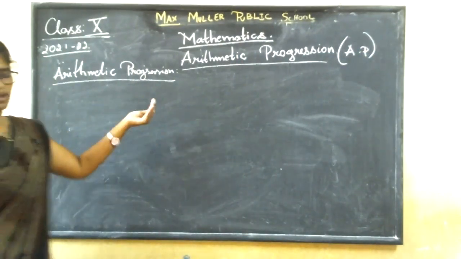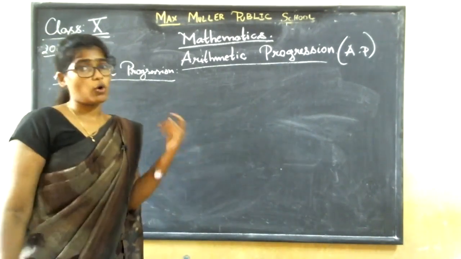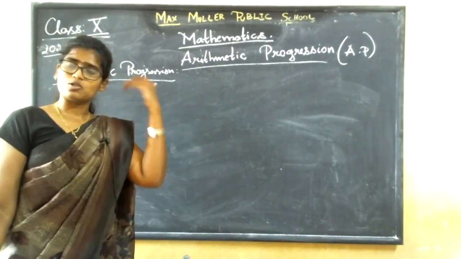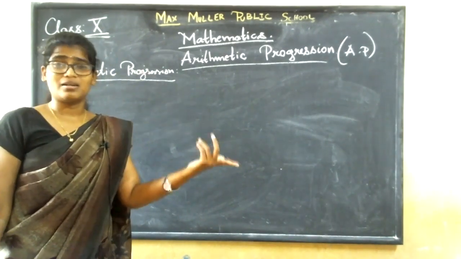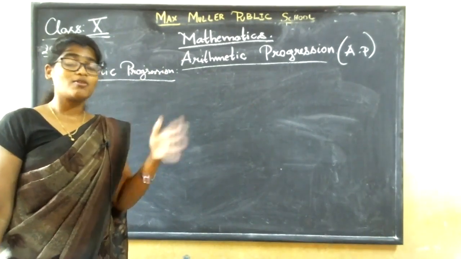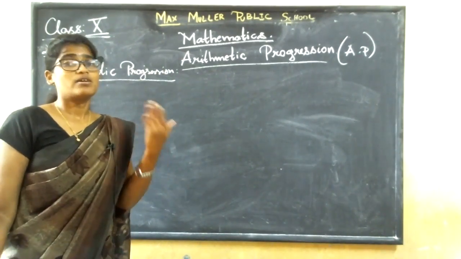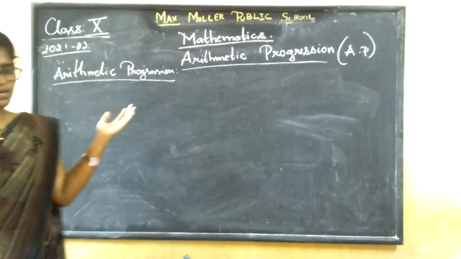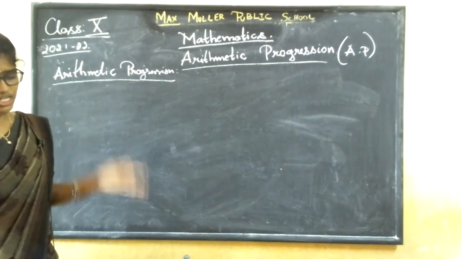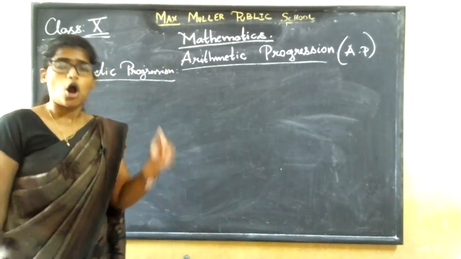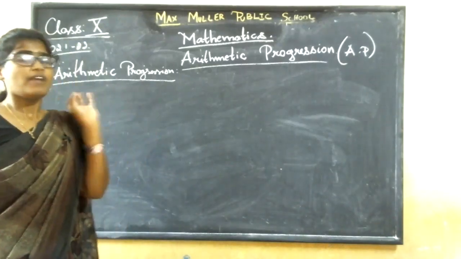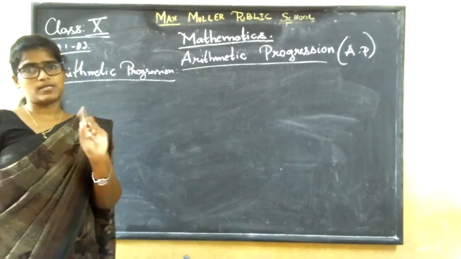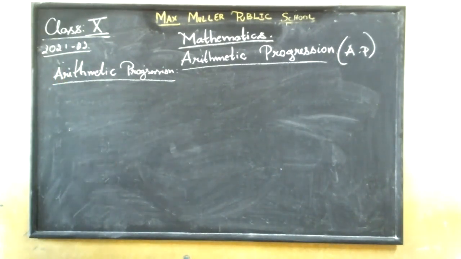Okay, what is this arithmetic sequence? It is a list of numbers in which each term, I told you, we won't call it first term, second term, third term. No, that is first number, second number, third number. That is gone in your 9th standard. Now you are going to talk about the terms: first term, second term, third term. It is the list of numbers in which each term is obtained by adding or subtracting a fixed number to the preceding term except the first term. Let me write the definition first.